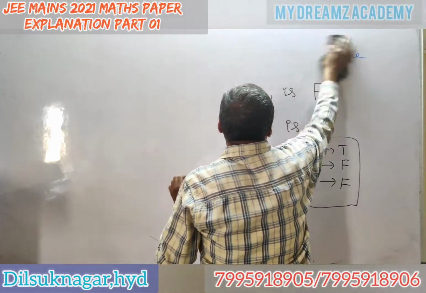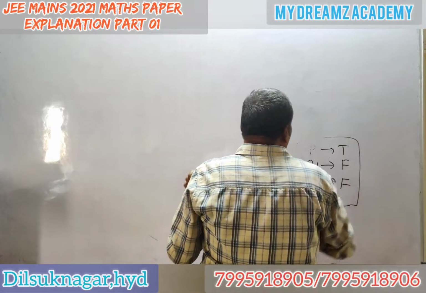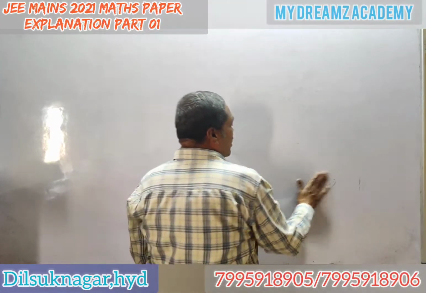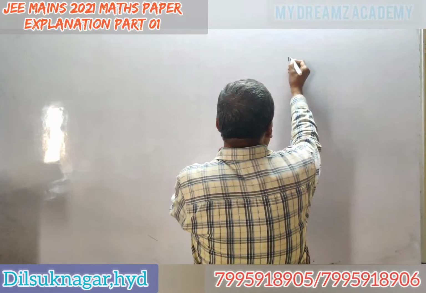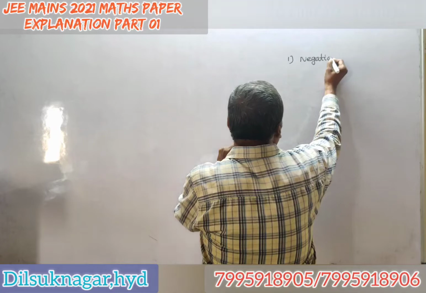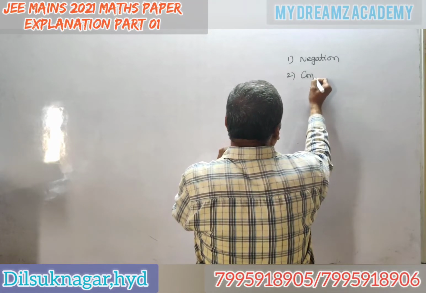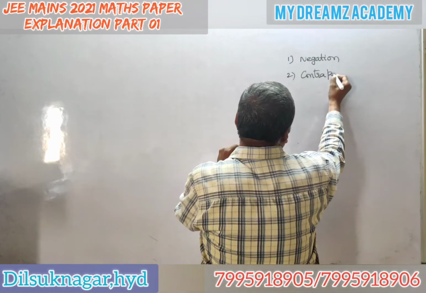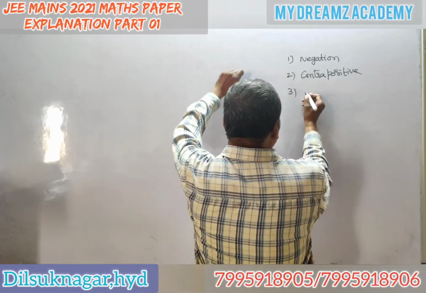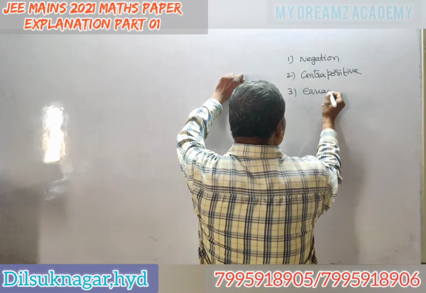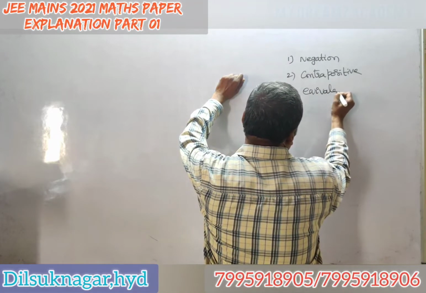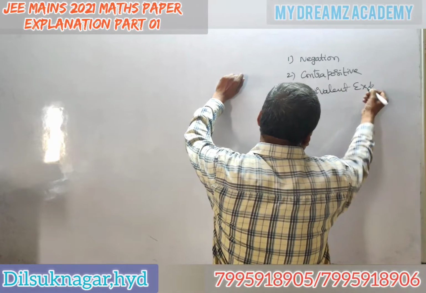In mathematical reasoning, you will be asked about the contrapositive, only 4 points or 5 points. One is negation of the statement. Next, contrapositive. Next, equivalent Boolean expression.